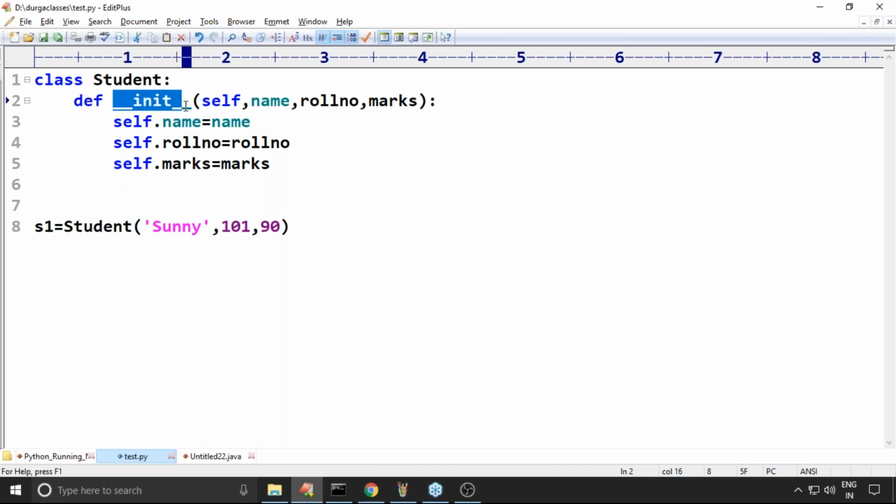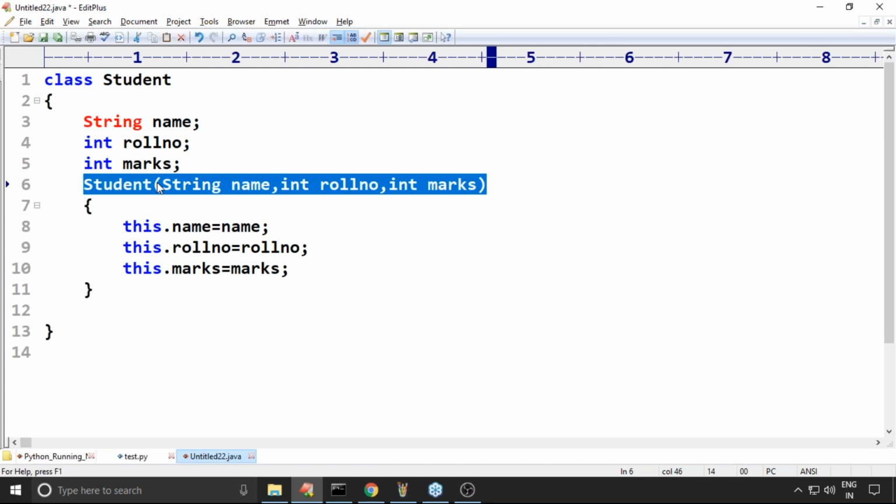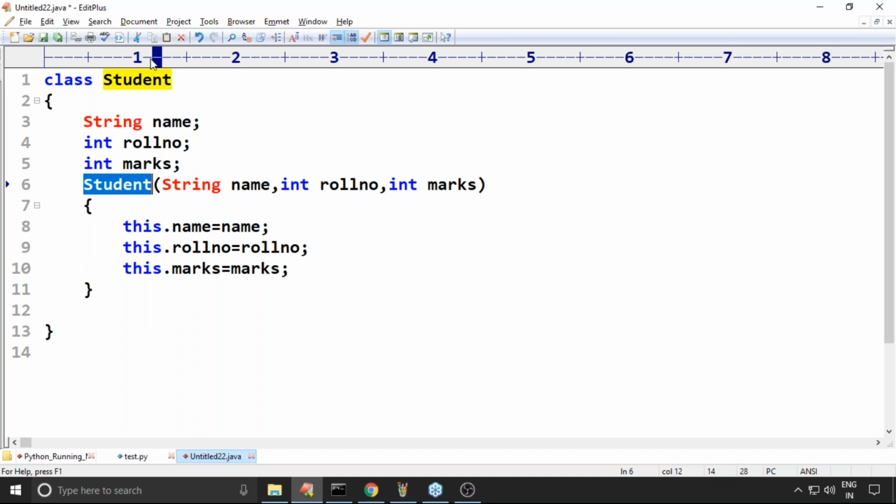So here, have you observed, right? This is nothing but a constructor in Python. Whether the class name is student or employee or account, the name of the constructor is always the same. Correct, right? But in Java, the name of the constructor varies from class to class. If it is student, then the name is student. If it is employee, then the name is employee. It's always the same as the class name.